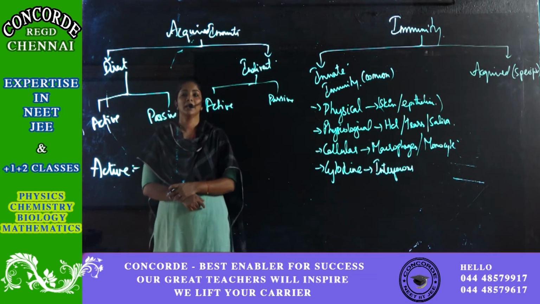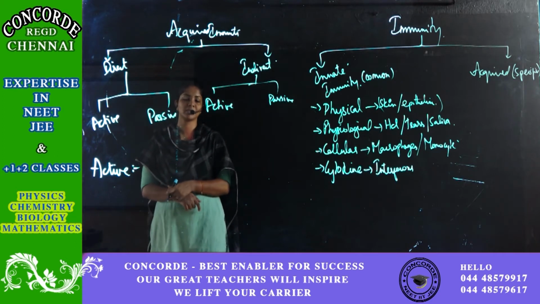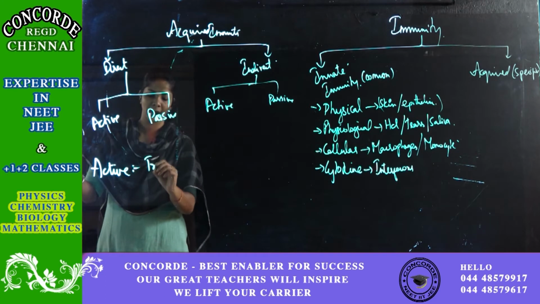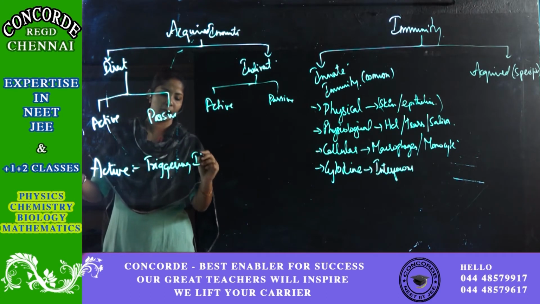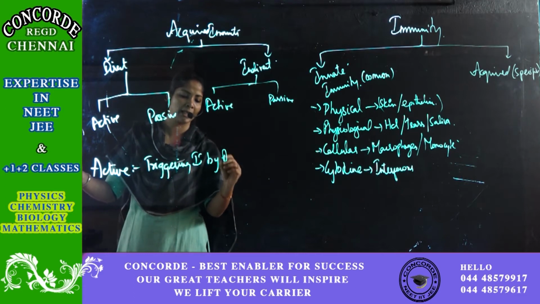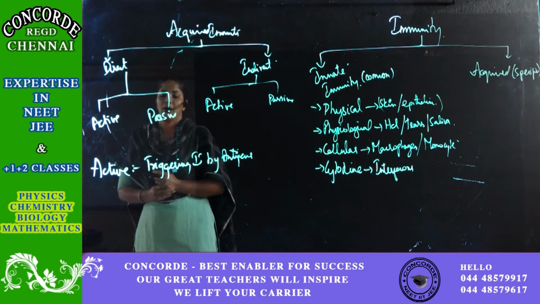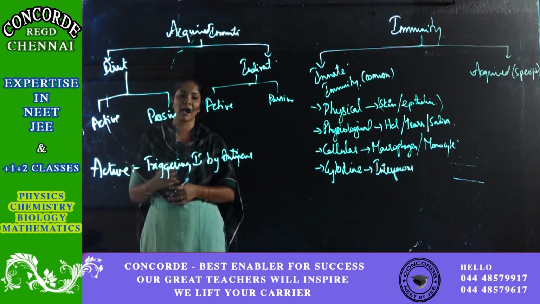Here the immune system is triggered by giving antigens. It means triggering the immune system by antigens. If you trigger your immune system by giving some antigens, it is nothing but active immunity.